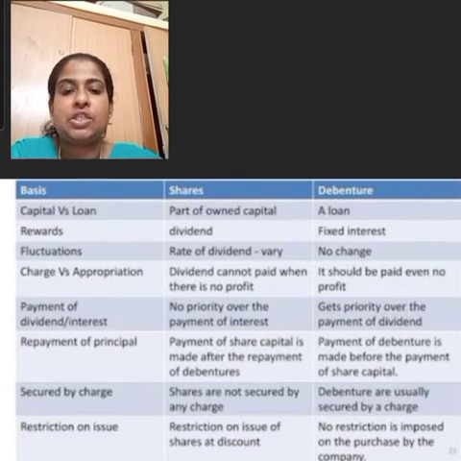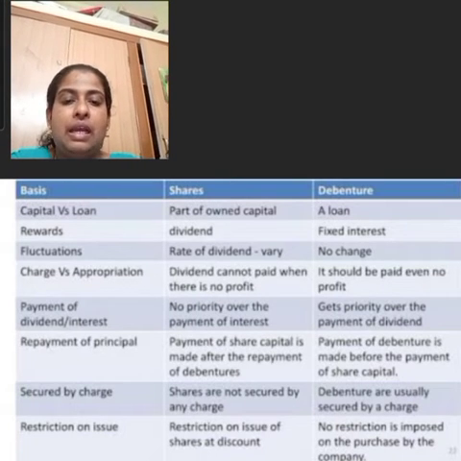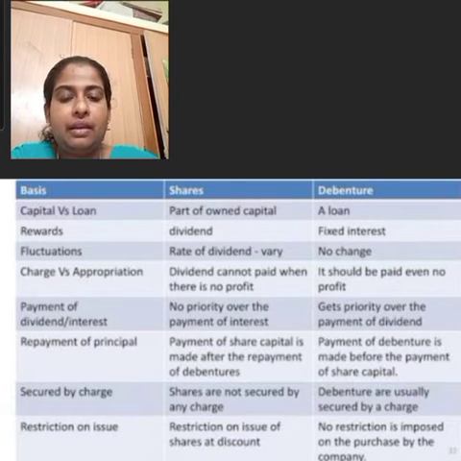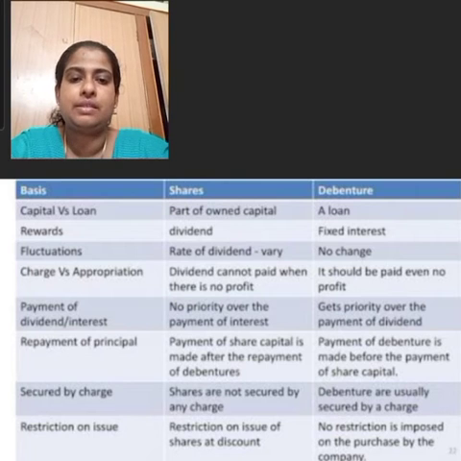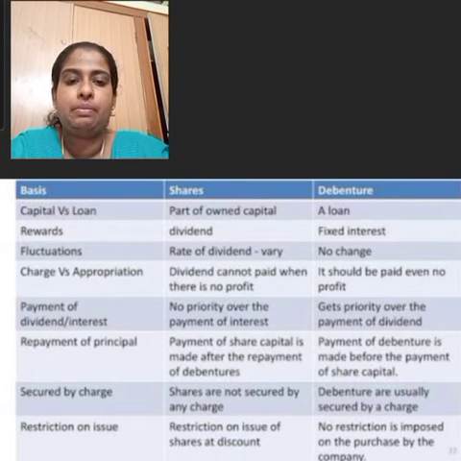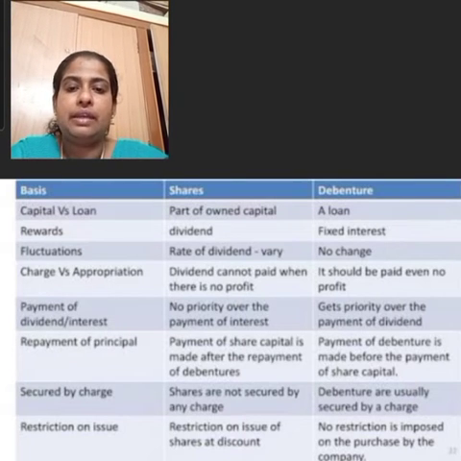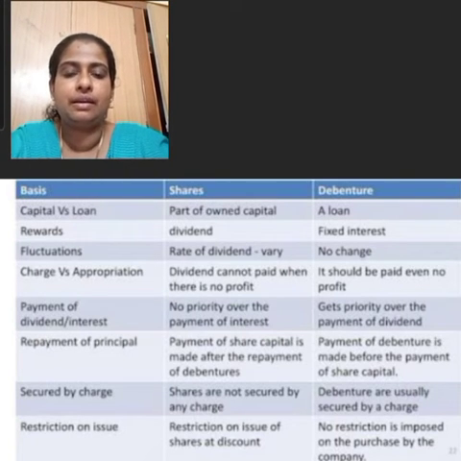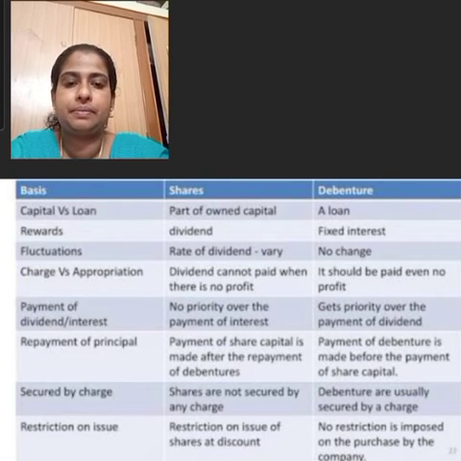Then in the case of shares, shares are not secured by any charges. But in the case of debentures, debentures are usually secured by a charge. Then regarding the payment of share capital, it is made only after making the repayment of the debenture holders. But in the case of debenture, it is made before the payment of the share capital. Then in the case of shares, there is no priority over the payment of interest. But in the case of debentures, debenture holders get priority over the payment of the dividend.